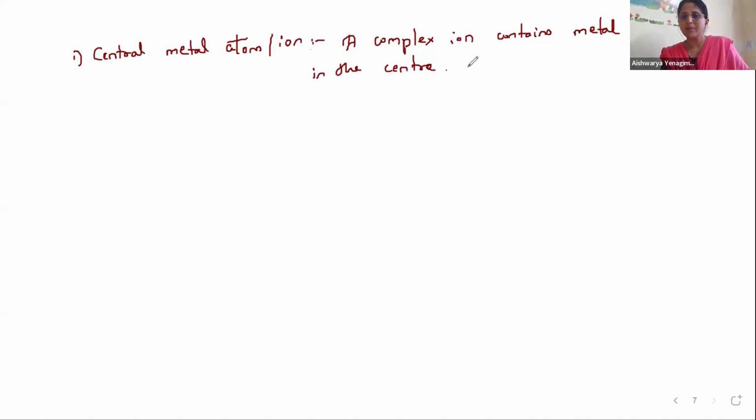This is called the central metal atom, or it is also called the nuclear atom. And most of the time, what is this central metal atom? It will be a transition metal. Central metal atom will always be a transition metal.